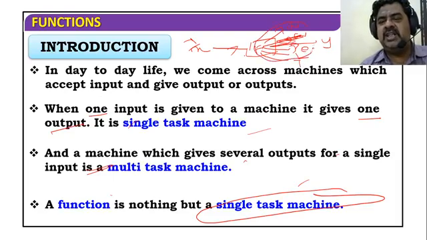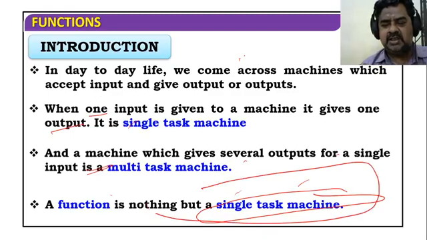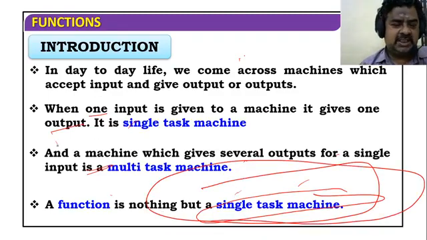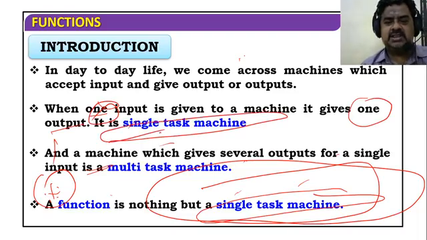So it can be any function, and the corresponding output will be there based on the function. You must remember that the function is always a single task machine. That's very, very important. We put a star here. One input, one output is known as a single task machine.